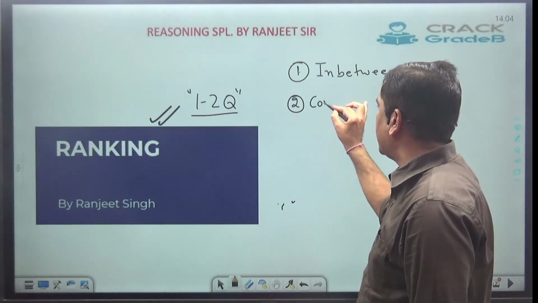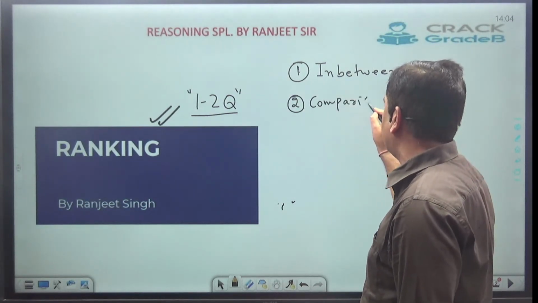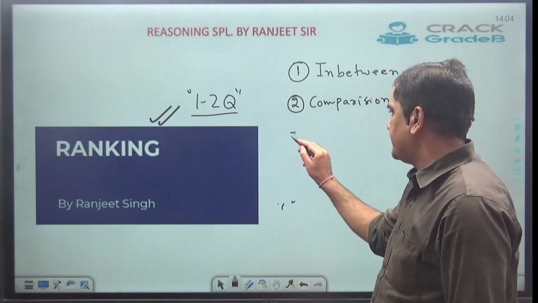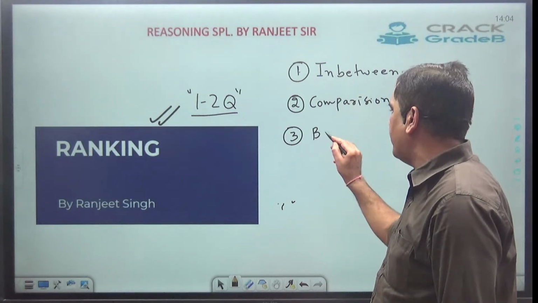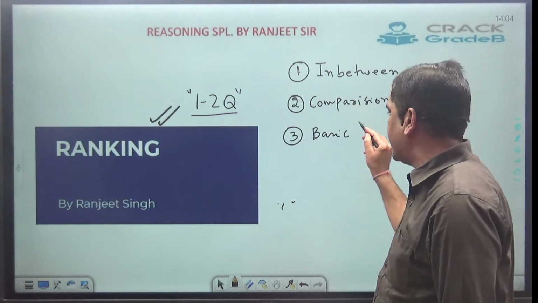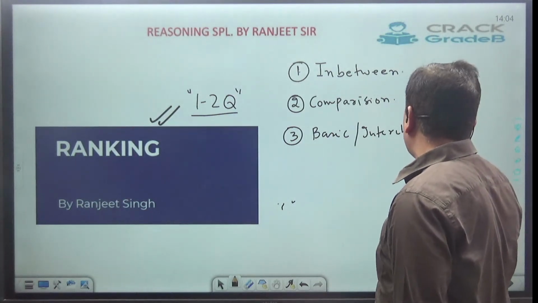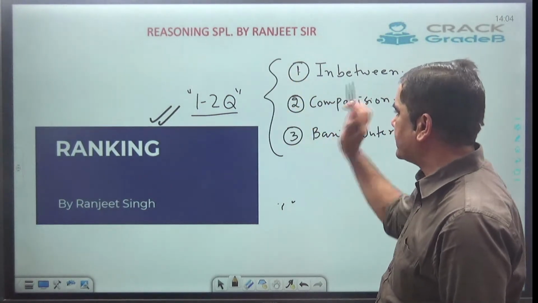Second, they will ask questions based on comparison. And third, they will ask questions based on basic or interchange. In your previous examinations, they have asked questions based on these three parts only.